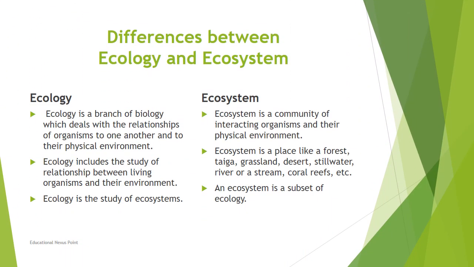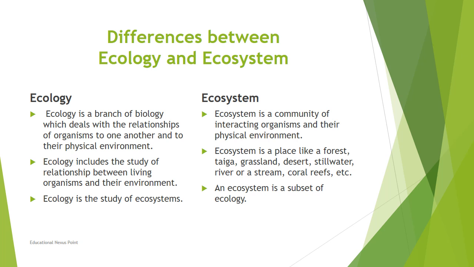Let's know the difference between ecology and ecosystem, because we have learned both terms. Ecology is regarded as the branch of biology which deals with the relationship of organisms with one another and with the physical environment. But an ecosystem is a community of interacting organisms and their physical environment.